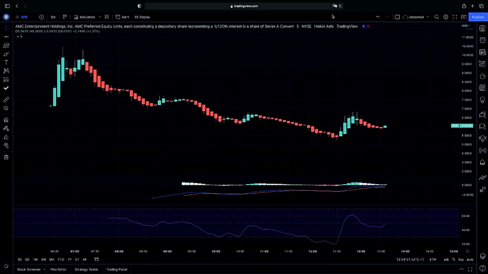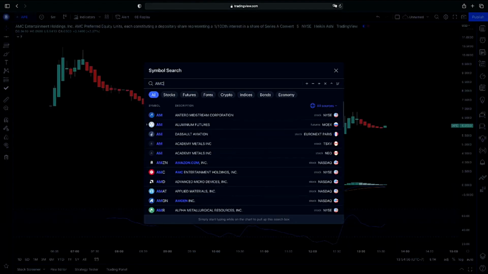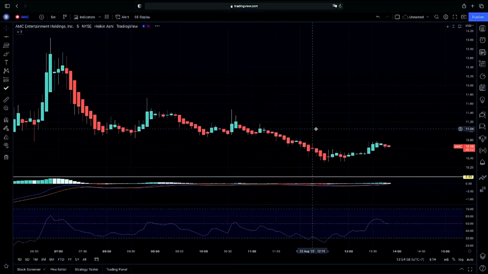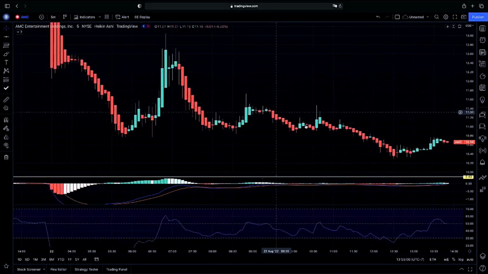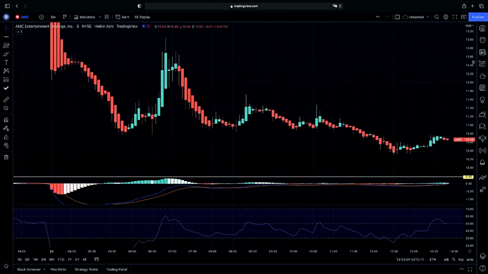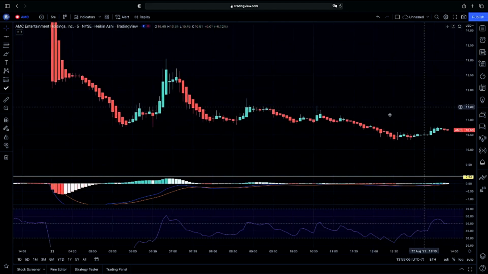So jumping into APE with you guys here on the 5-minute chart. Again, we're not going to go over our 21-day moving average or our 10-day moving average or even our 50-day moving average because, again, this is our first day of trading here with APE and very much moving with AMC today. As you guys can see with APE, we had a spike, we had a pullback, and then we had the same thing happening here on AMC. As you guys can see, very similar action here on the 5-minute chart, having a spike, had a pullback as well, and we are wondering what exactly would have to happen for APE to continue on higher.